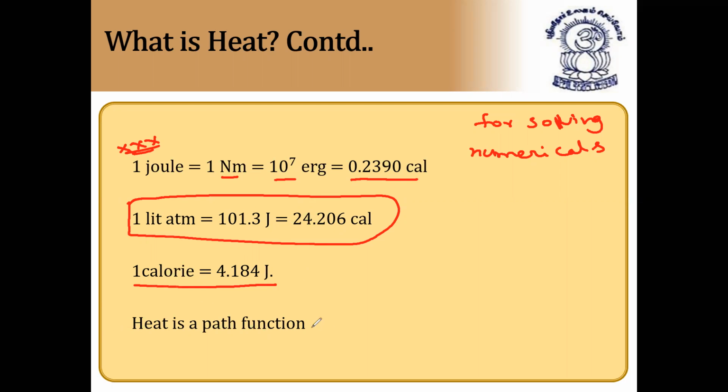So heat is a path function. What is heat? Heat is a path function. These conversions are very, very important. If you don't know these conversions, you cannot substitute in the numericals easily, and you will not get the answer, because they'll give the heat of the system in liter atmosphere. They ask the answer in joules, so automatically you have to change the liter atmosphere to joules. When they have given the value in ergs, you have to convert it into joules or calories. So they can give mainly joule, liter atmosphere, and calories.